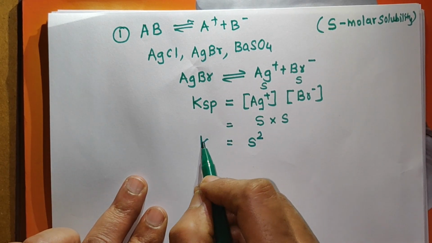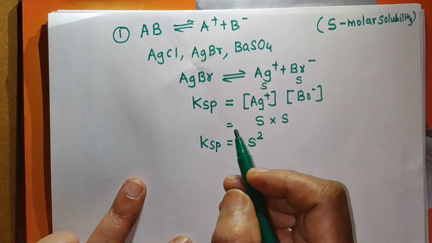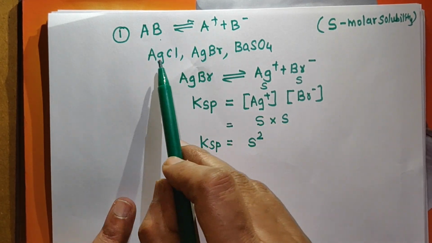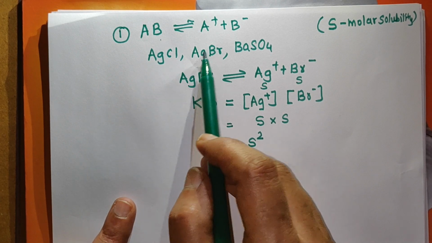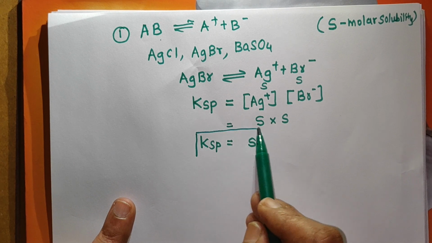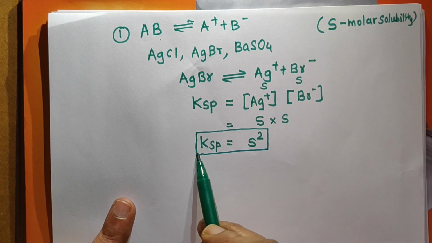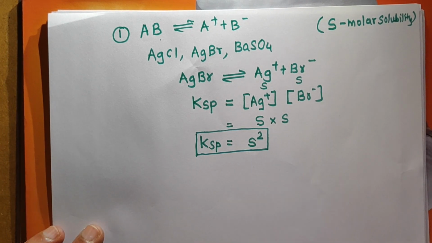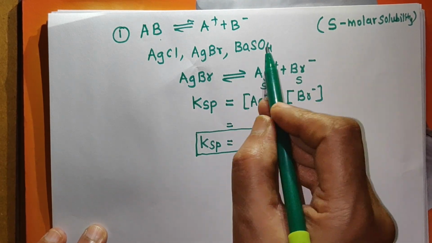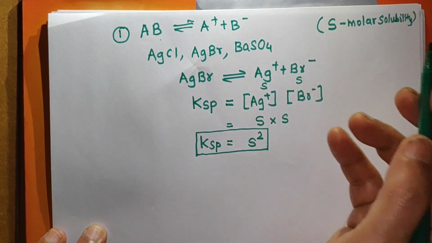So remember, for this type of salt, that is, salts of type AB, where we have the examples AgCl, AgBr, BaSO4, Ksp is equal to S square. So when you have to calculate the value of the solubility product, you have to use this formula. BaSO4 will ionize like this: Ba2+ ions and SO4 2- ions.